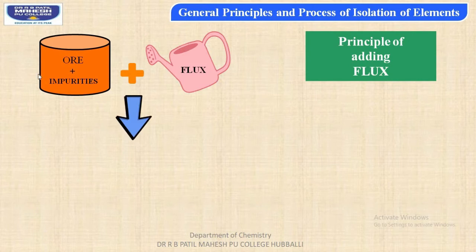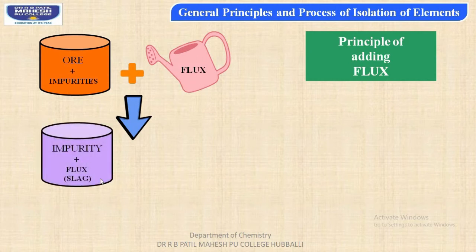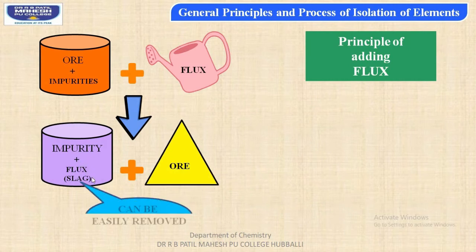As a result, impurities which are present in the ore particles combine with the flux to form a slag material which can be very easily removed, whereas the ore particles are set free from the impurities. And once the impurity combines with the flux, the slag can be very easily removed from the concentrated ore.